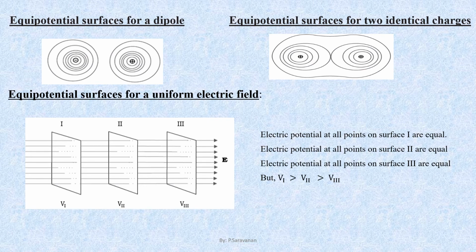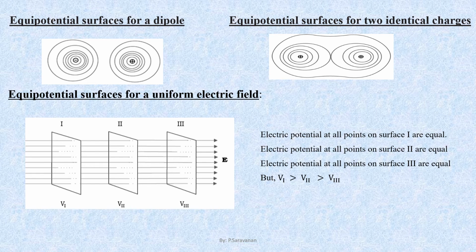Here are some diagrammatic representations of the equipotential surfaces for different charge configurations. On the top left, you can see the equipotential surfaces for an electric dipole consisting of two equal and dissimilar charges. On the top right, you can see the equipotential surfaces for two identical charges where both are positive. Below that, we can see the equipotential surfaces for a uniform electric field.